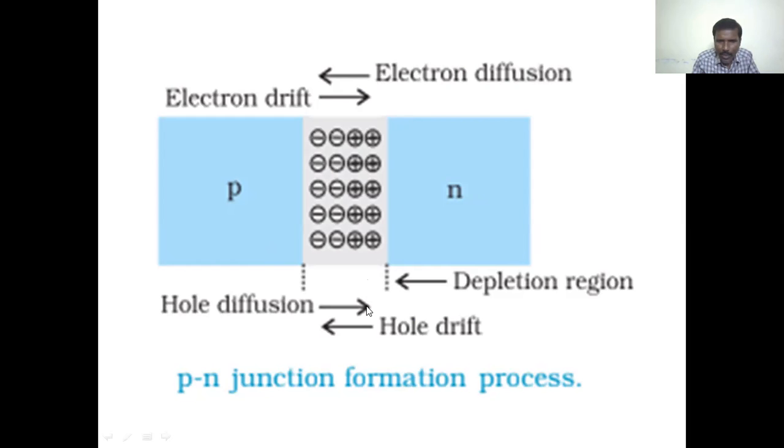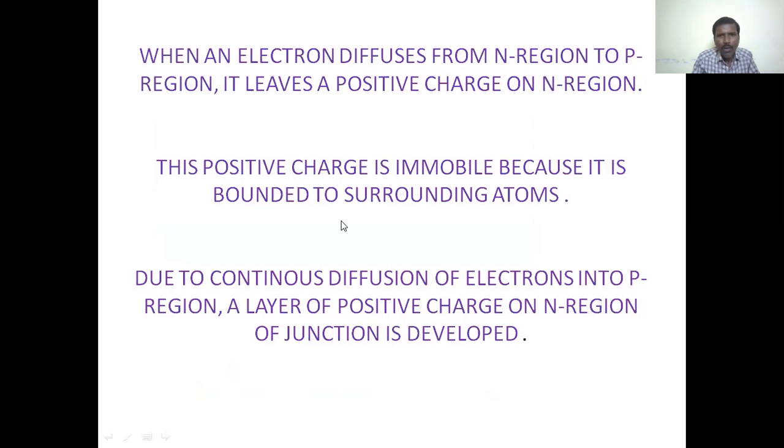This is called the space charge region. When an electron diffuses from the n region to the p region, it leaves a positive charge on the n region. The positive charge is immobile because it is bound to surrounding atoms.